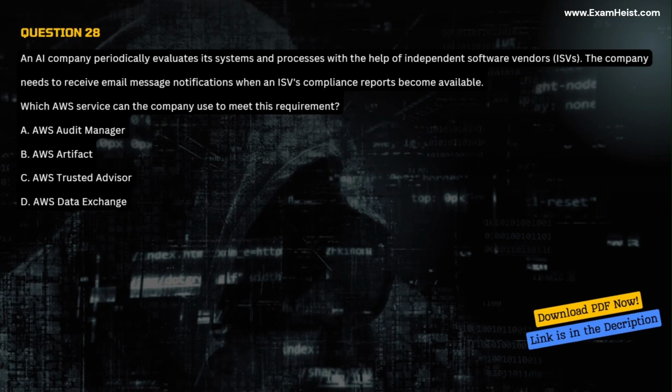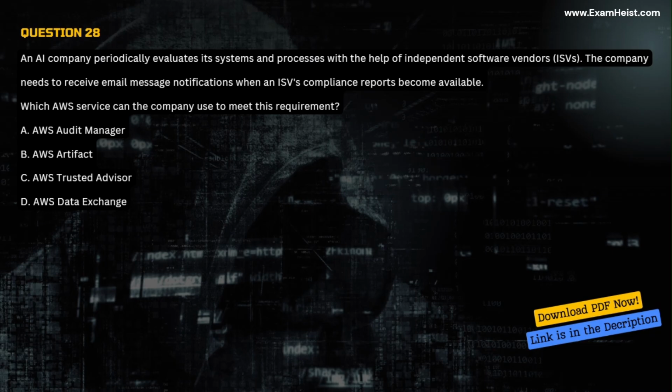Question 28. An AI company periodically evaluates its systems and processes with the help of independent software vendors, ISVs. The company needs to receive email message notifications when an ISV's compliance reports become available. Which AWS service can the company use to meet this requirement?